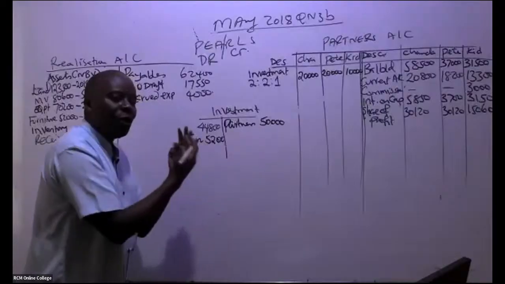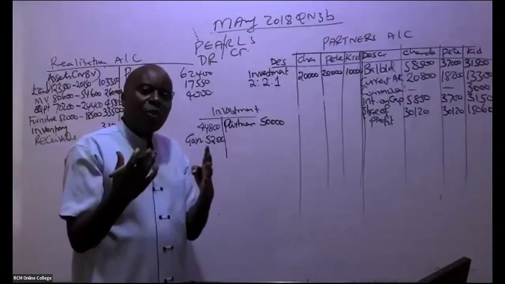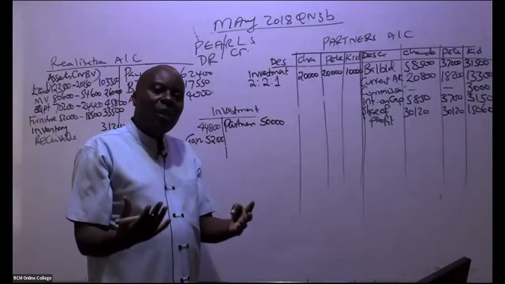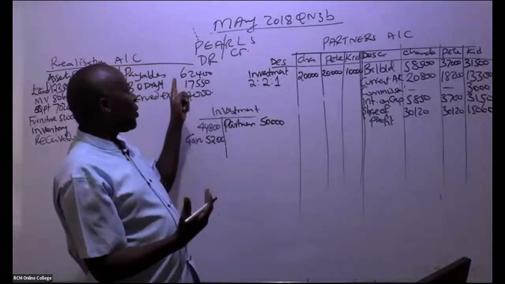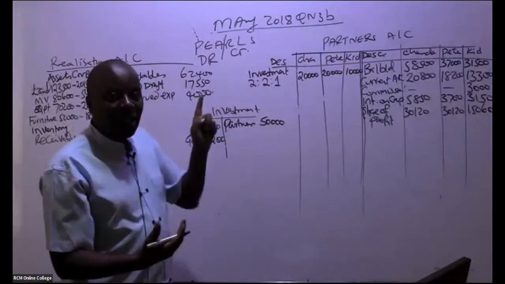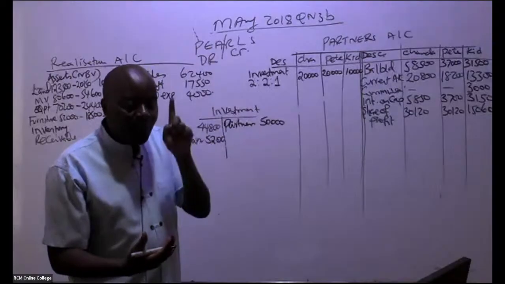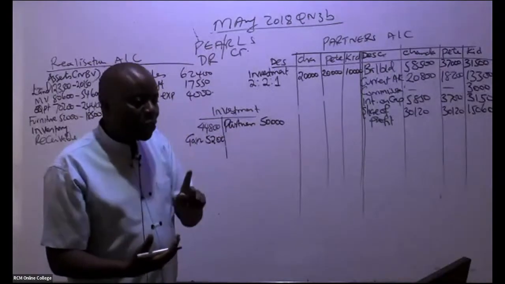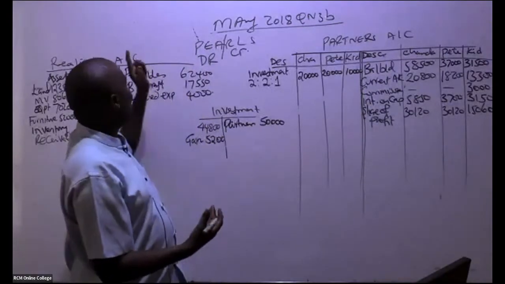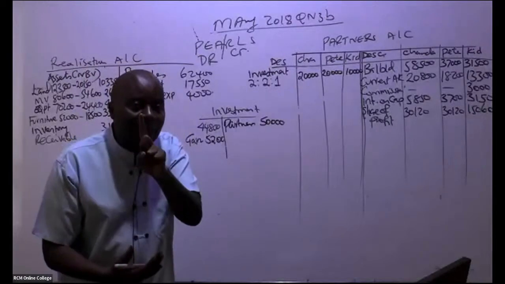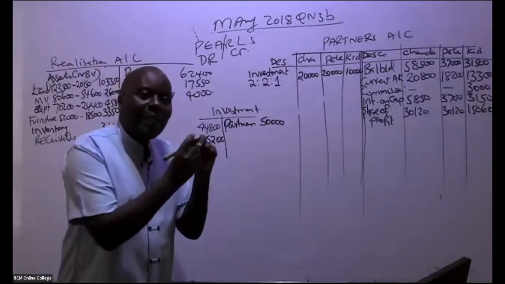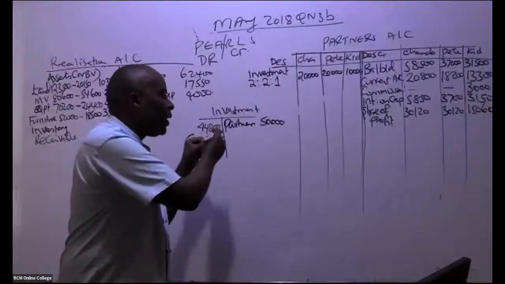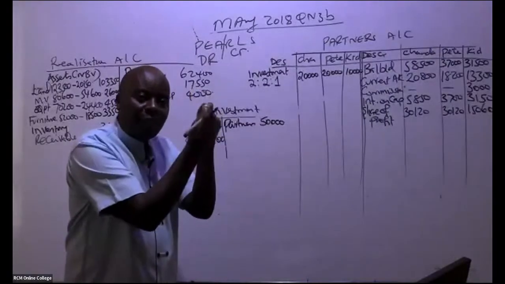Any gains on these assets that you get, ladies and gentlemen, shall always be transferred to the realization account, because your realization account acts like a P&L. You've gotten a gain here, so you debit this account and then you credit the P&L.